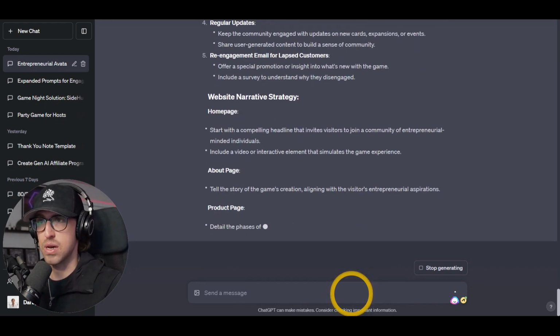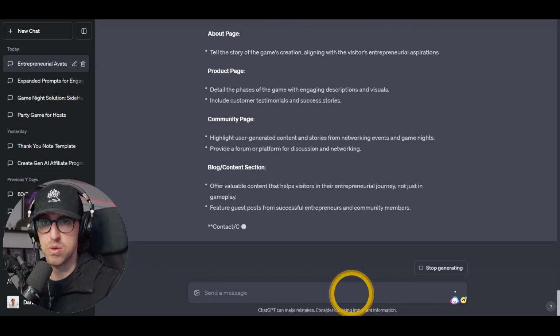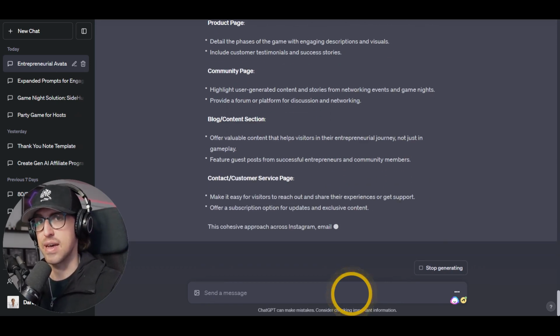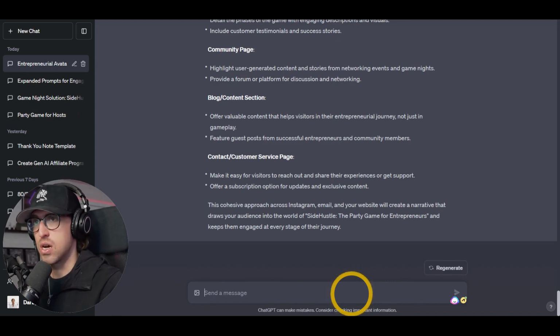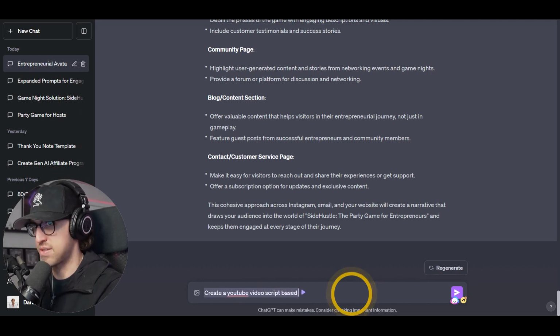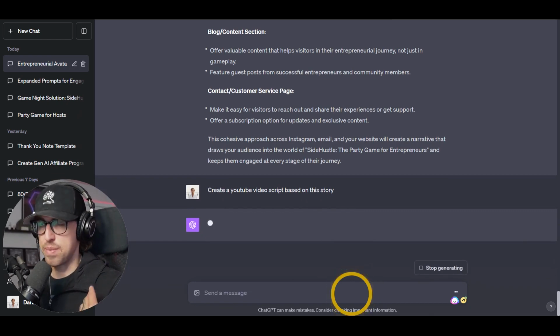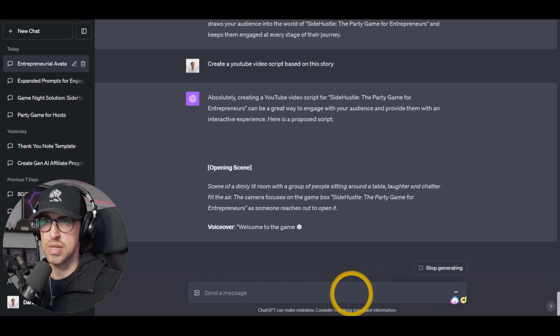This is just one way that you could go. You could take that same story that we created above. You could go the route of creating a YouTube script or a video script for your website that walks somebody through that entire path, start to finish. Ultimately, you could say, create a YouTube video script based on this story. And again, you can keep prompting and seeing what's giving you the results that you want.